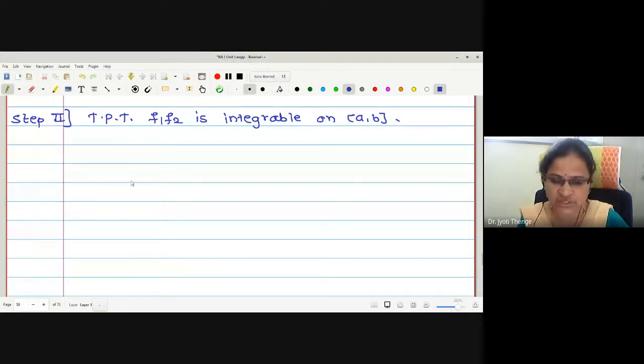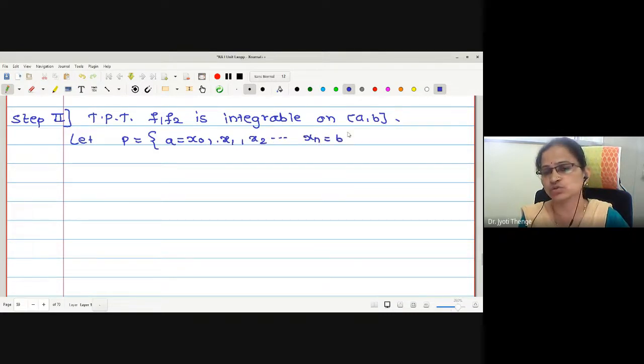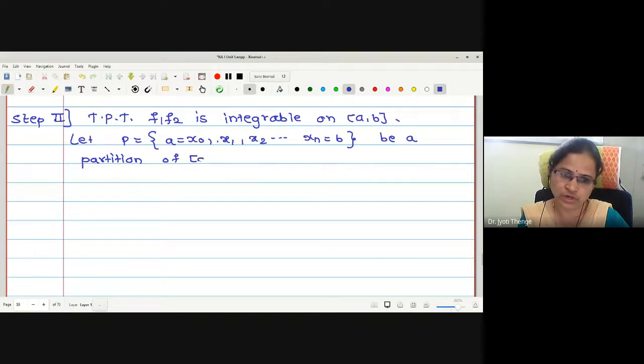Now to establish the relation, again we will consider one partition. Let P, what is the standard partition we were writing? a equals x0, x1, x2, and so on, up to xn equals b, be a partition of closed interval AB. Right, be any partition.